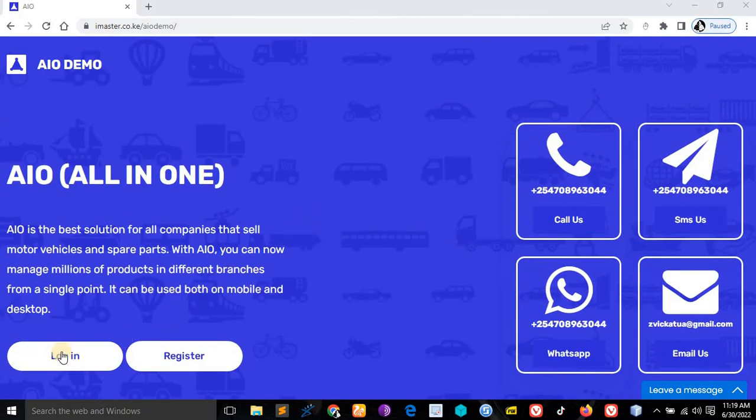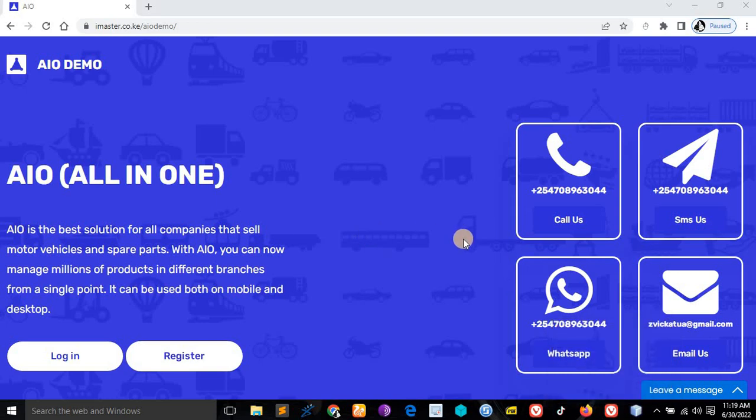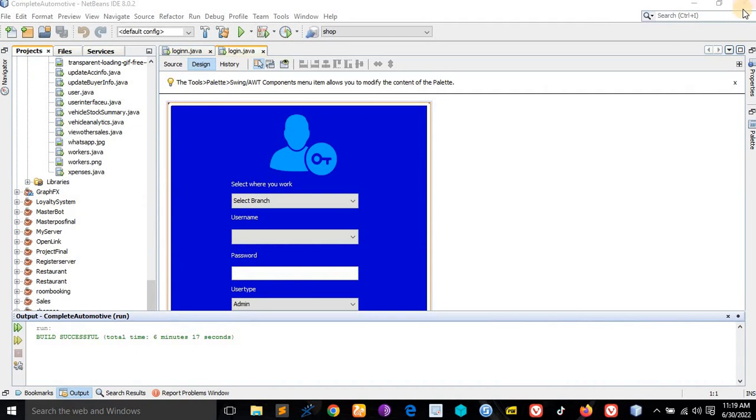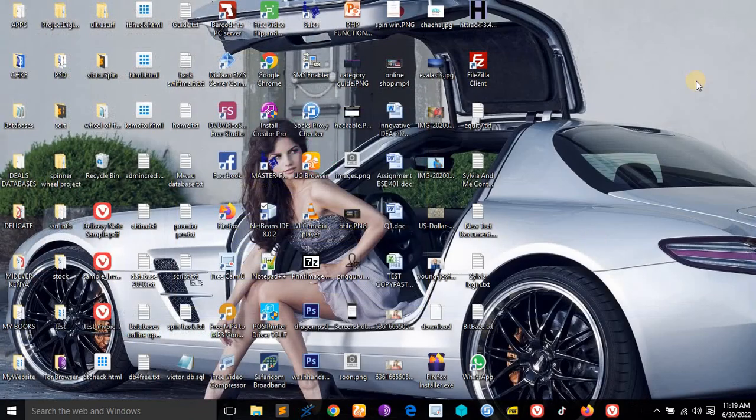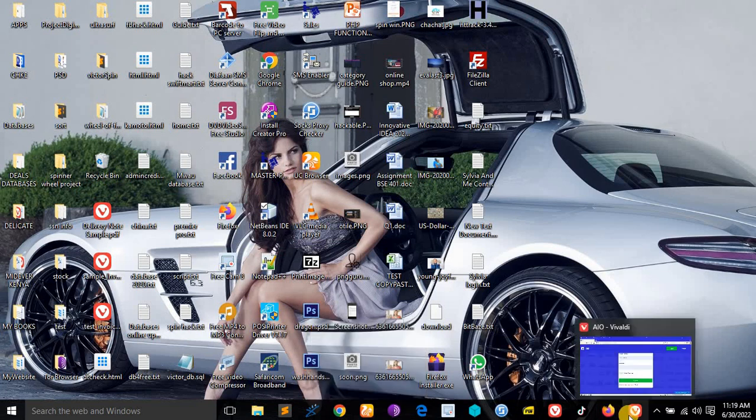The first thing when you come to this system is to log in here. As I told you, you will only arrive at this page once in 24 hours. The rest of the time, the system will return you to where you left. Let me show you. Let me close this one, and this one too. I'm using this browser, and this browser.